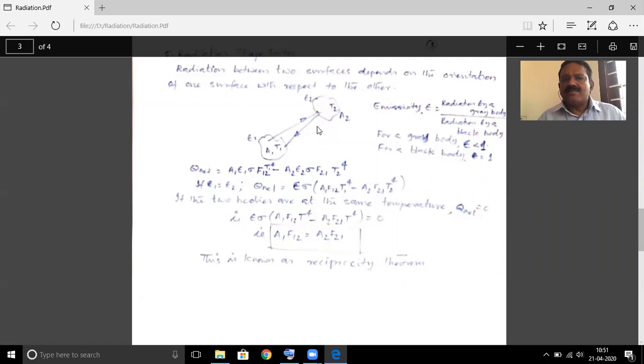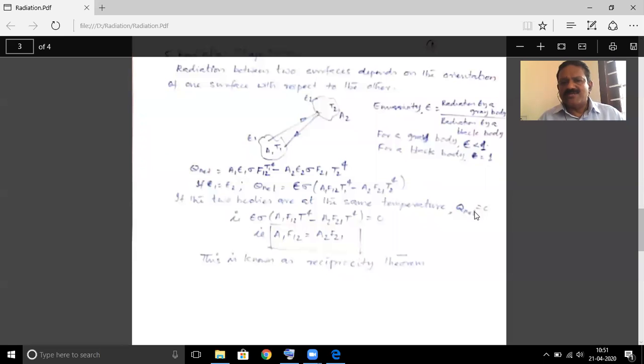Sometimes we can assume that the emissivity of both the surfaces is the same, that is, epsilon 1 is equal to epsilon 2 is equal to epsilon. So Q net will become epsilon sigma into A1 F12 T1 raised to 4 minus A2 F21 T2 raised to 4. And here we can assume that both the temperatures T1 and T2 are the same. If both the temperatures are the same, then there won't be any heat exchange, so Q net is equal to 0.